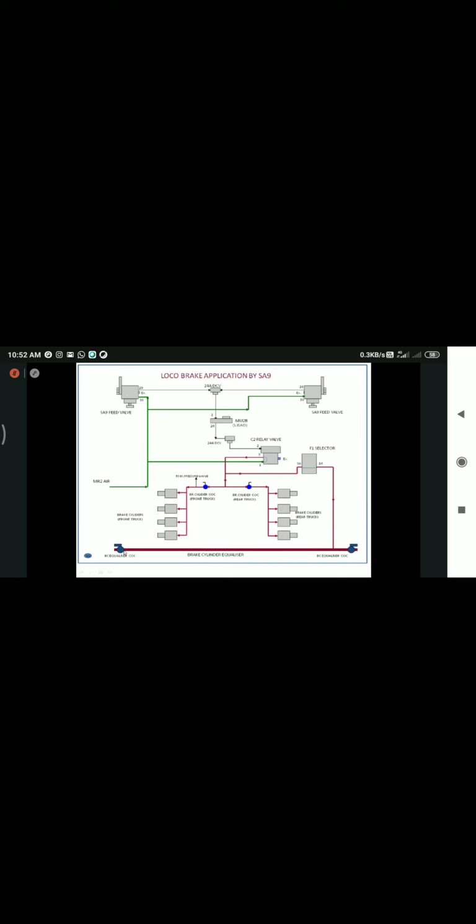So it will be trapped here. But if a dead loco is attached, we will open this cutout bucket, and the BC equalizing hose of the working loco and the BC equalizing hose of the dead loco will be coupled. So this brake cylinder equalizing pressure will go to that loco and the brakes will be applied in the dead loco or trail loco of a multi loco. So this is in short.